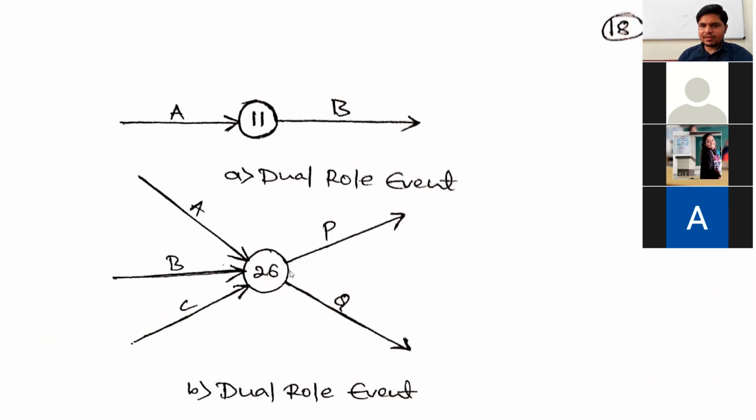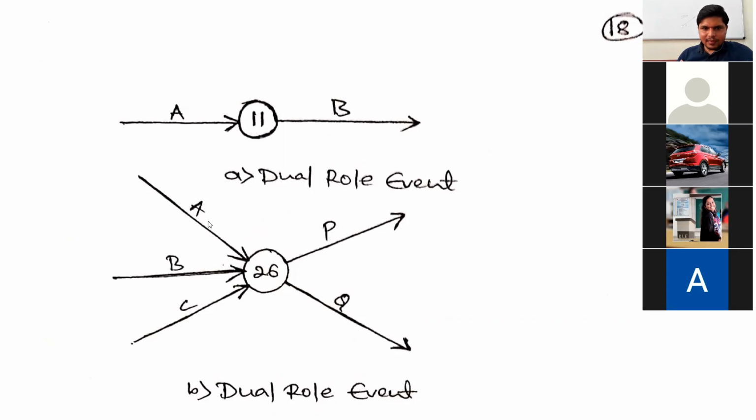PQ. Okay, it means tail event is the event which represents only the starting of an activity. It means for the activities P and Q, this 26th event is the tail event. Okay, it is indicating the beginning of the activities P and Q, and the same 26th event is the head event for which activities? ABC, sir. ABC. Okay, ABC.